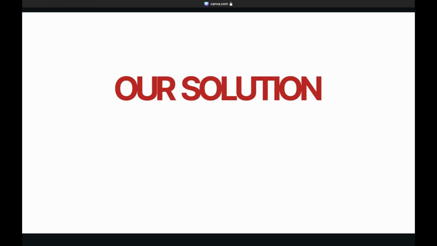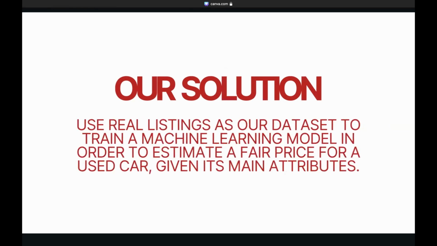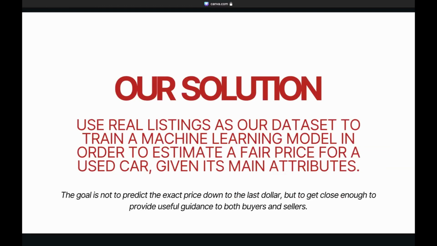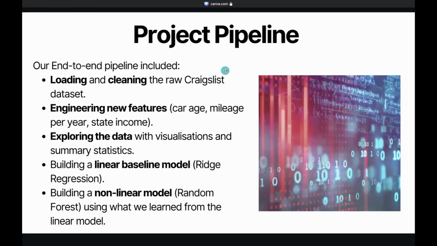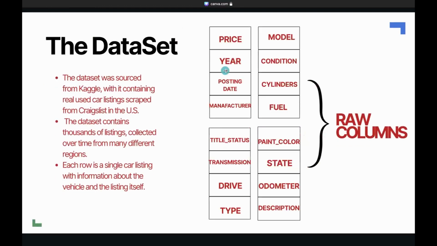In response to this challenge, we analyzed tens of thousands of real listings scraped from Craigslist and built machine learning models to understand what drives price variation. As stated on slide 3, our goal was not to perfectly predict the exact sale price of any car, but to produce reasonable data backed estimates that can guide both buyers and sellers. In this presentation, we'll walk through our entire pipeline from data collection and cleaning through feature engineering and exploratory analysis, and finally into our modeling process using both linear and nonlinear approaches. Now, over to Kabir.